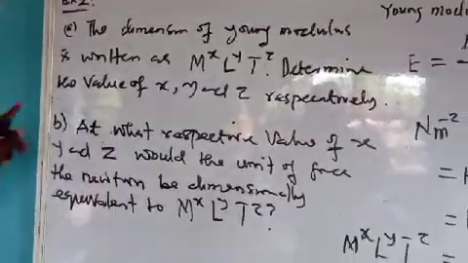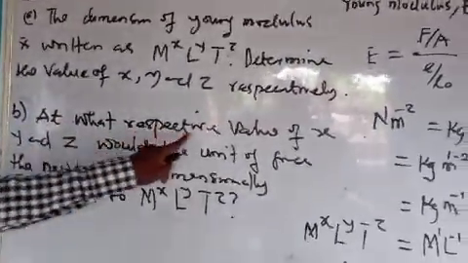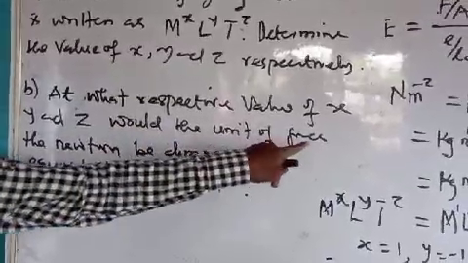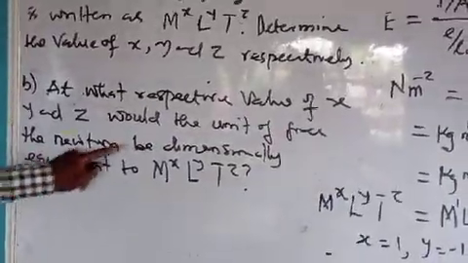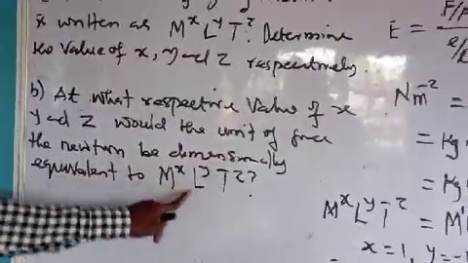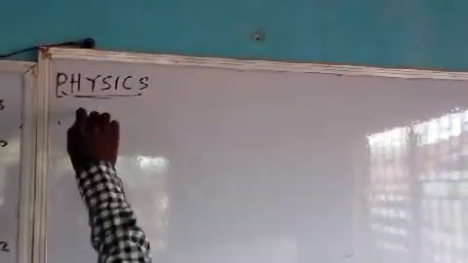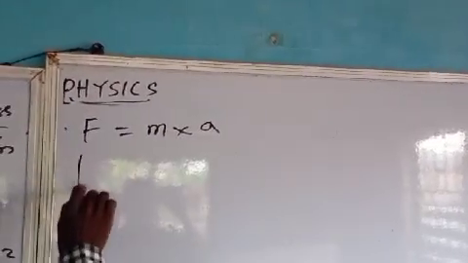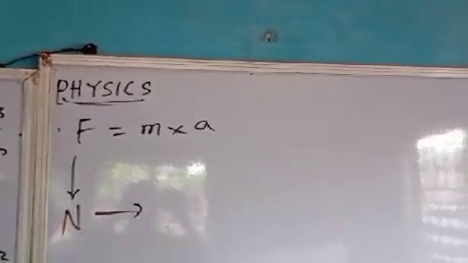Now, question B: at what respective values of S, Y, and Z would the unit of force, the Newton, be dimensionally equivalent to this? When we are talking about Newton, we say force. It's mass times acceleration.